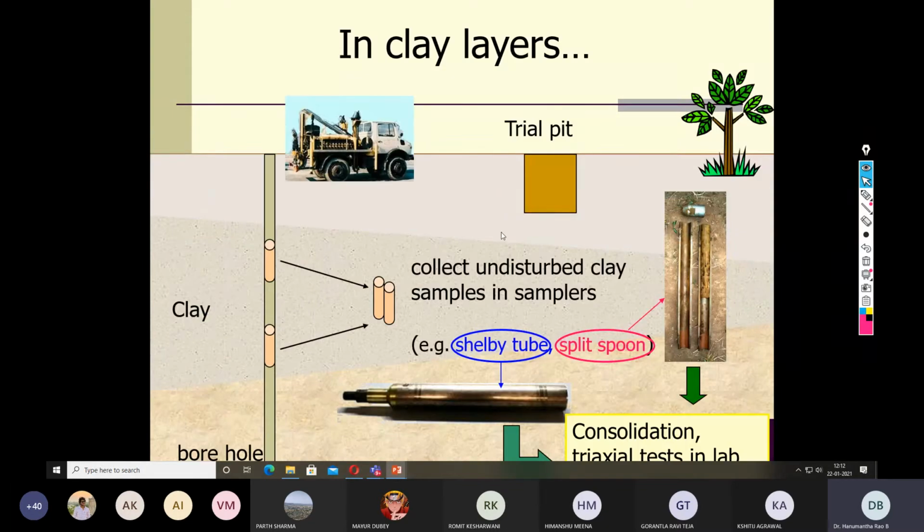So when you plan to collect the soil sample, the soil sample collection can be done using specific equipment. Those are called split spoon samplers or shell bite tubes. But try to understand how to collect the soil sample. First, in what kind of soil can one collect the soil sample? Suppose people may ask you, if I do the soil investigation in purely dry sandy soil, it is a bit difficult to collect the soil sample unless you have a specific mechanism.